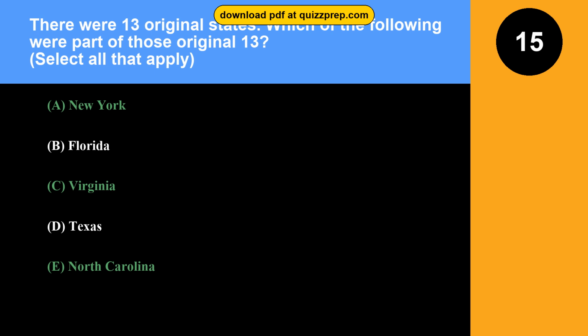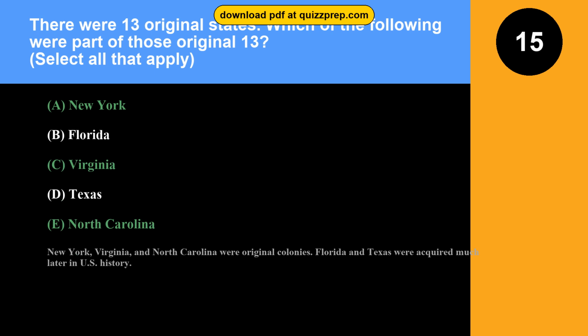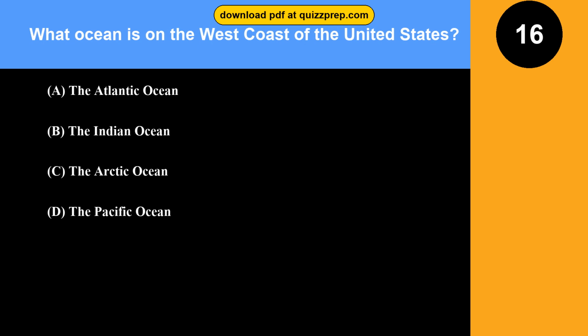The correct answers are options A and C and E. New York, Virginia, North Carolina. New York, Virginia, and North Carolina were original colonies. Florida and Texas were acquired much later in U.S. history. Question 16. What ocean is on the west coast of the United States?